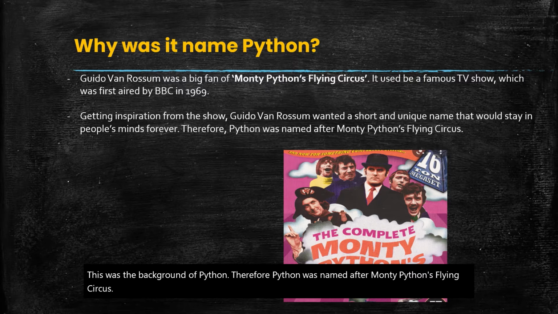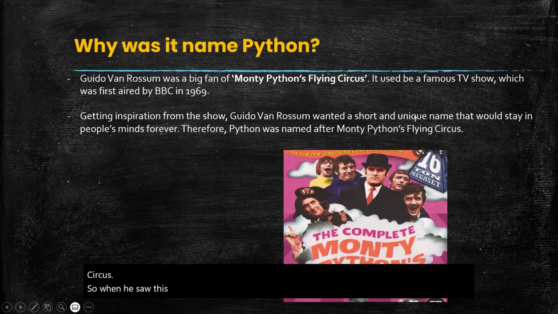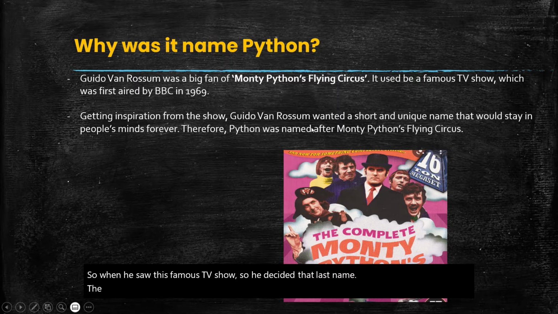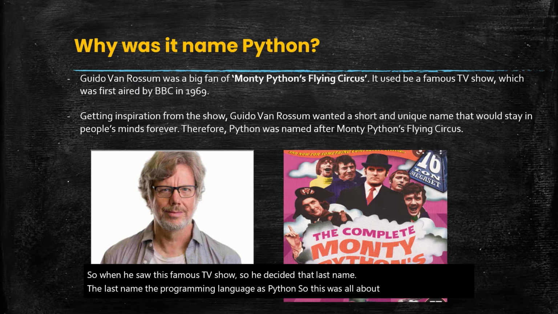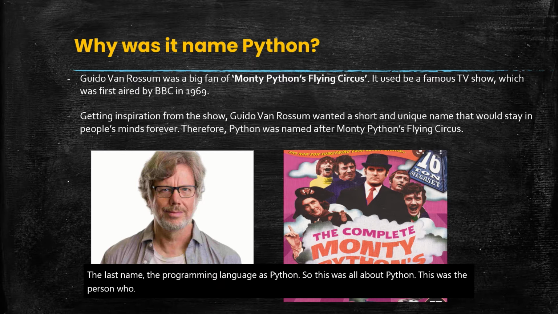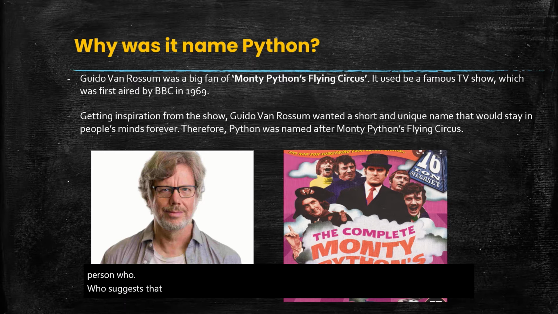So when he saw this famous TV show, he decided, let's name the programming language Python. So this was all about Python. This was the person who suggested that, therefore named after this TV show.